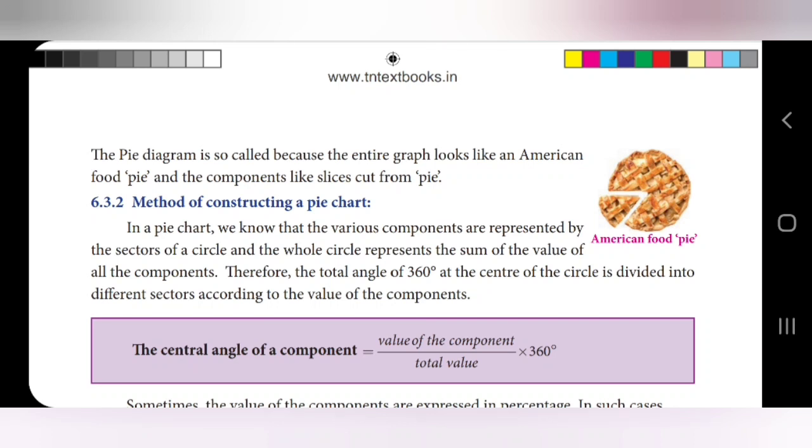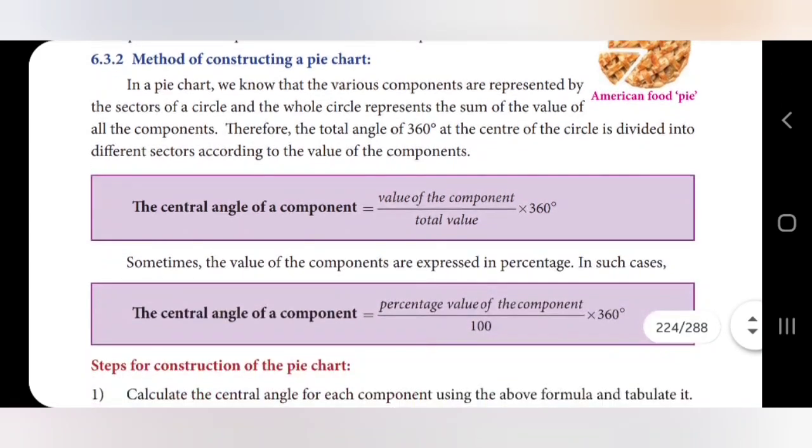What is the total angle of the circle? 360 degrees. The center of the circle is divided into different sectors according to the value of the component. Here the formula is given: the central angle of a component is equal to the value of the component divided by the total value, times 360.